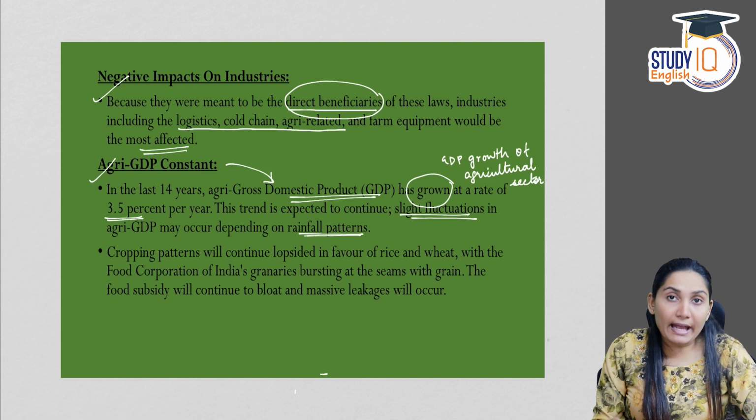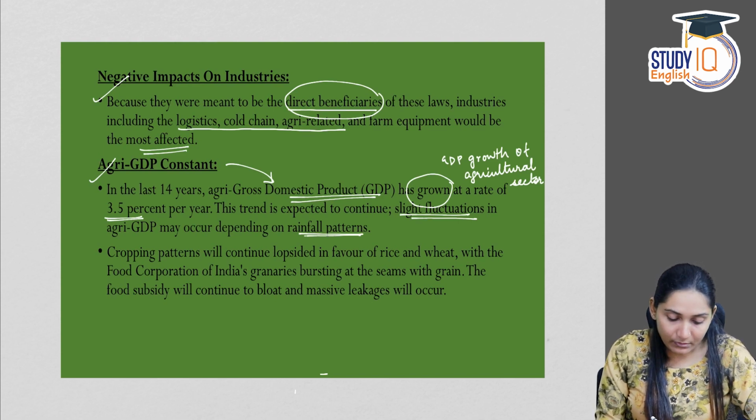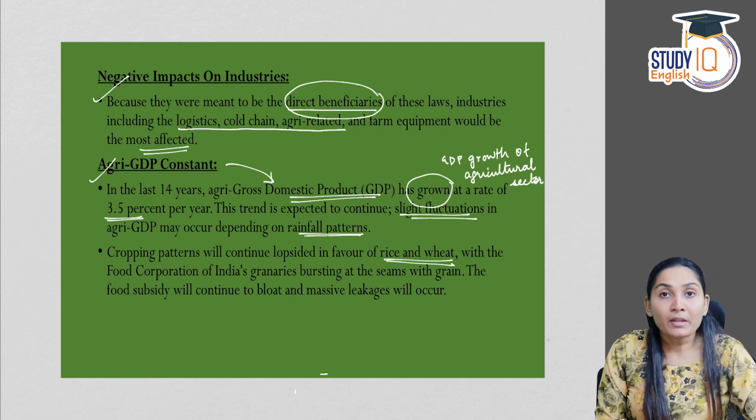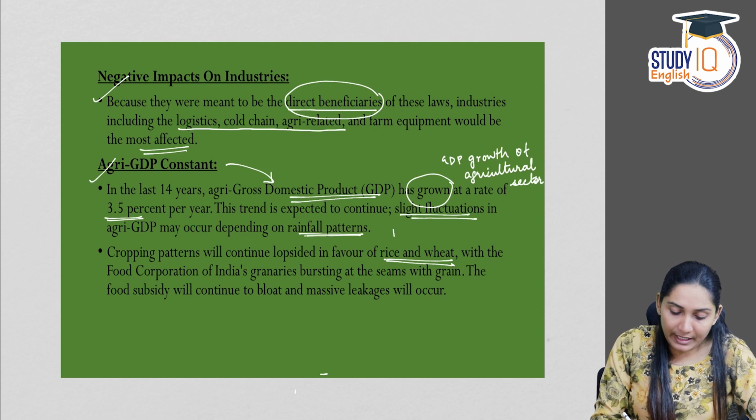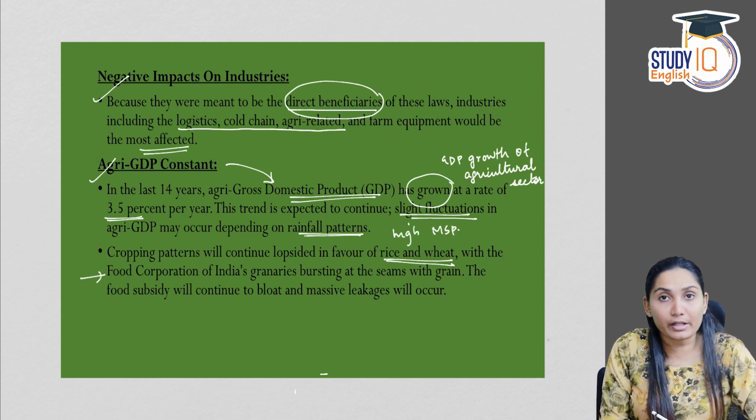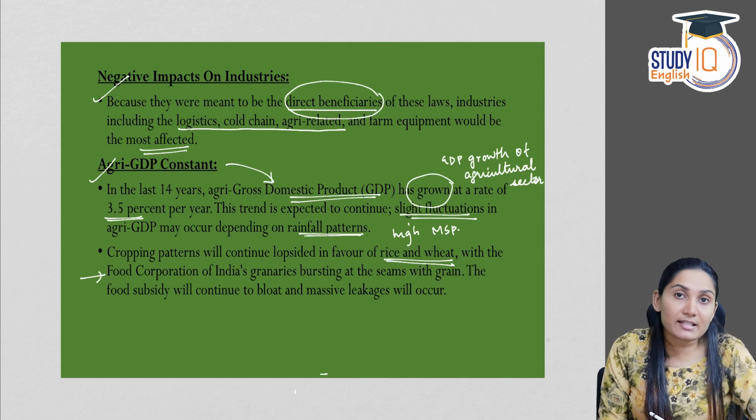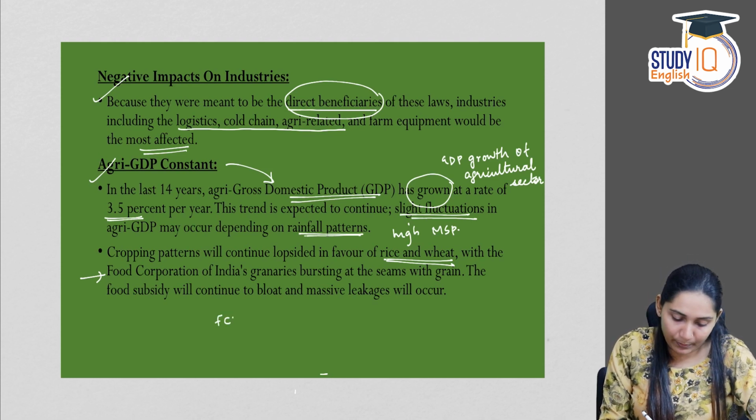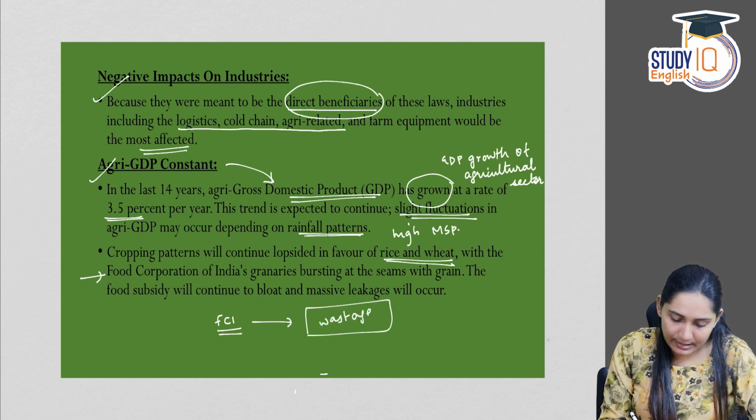So this is the average annual growth rate. Cropping patterns will continue lopsided in favor of rice and wheat. Why? Because these are two commodities for which the government is giving high MSP. And this has resulted in excess production of rice and wheat and thereby excess procurement by the FCI, Food Corporation of India. And then this leads to wastages and leakages.